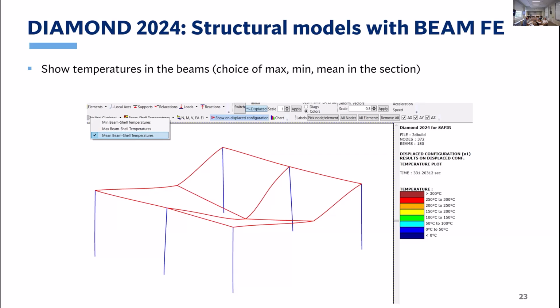So in this example, it's not particularly spectacular. You see that the beams are hotter than the columns. Remember, the columns are concrete sections, so it makes sense. But in a very large model with localized fires, if we think about the big timber structure for the aquatic center of the Olympics that we've seen earlier, it could be very useful to spot the hot spots in the structure, as well as look at the temperatures at the last converged times.